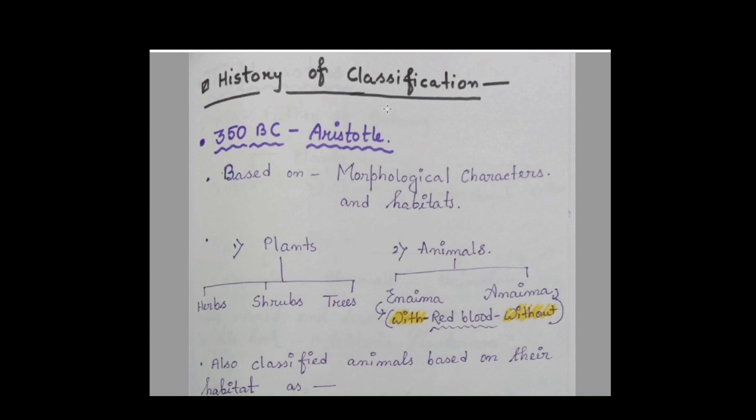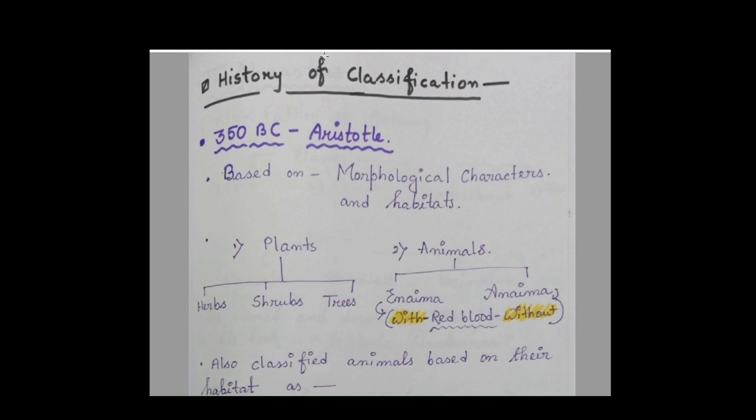Okay, so you can see that around 350 BC, Aristotle classified the organisms based on morphological characters and their habitats. As you can see, I have already noted that he categorized all of the organisms into two parts, plants and animals.